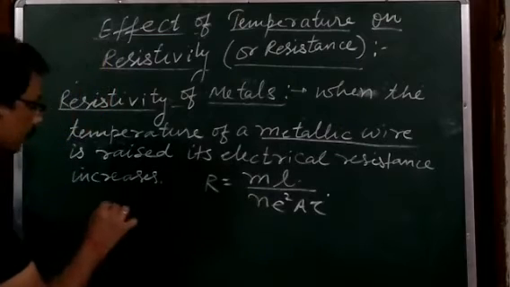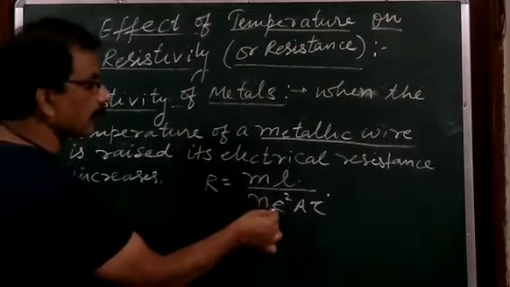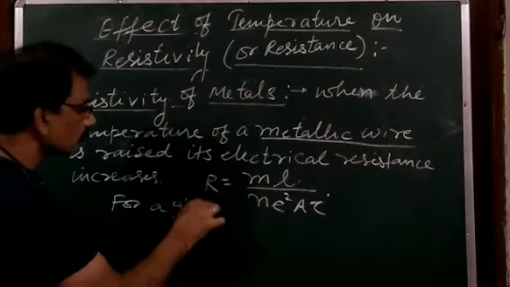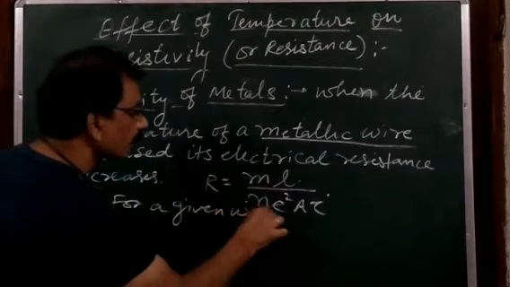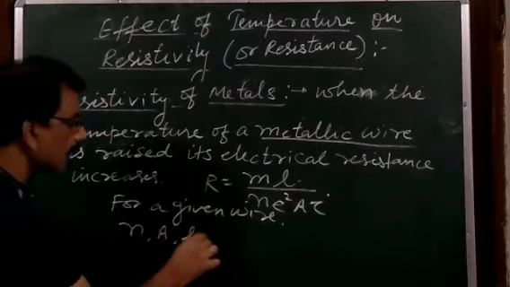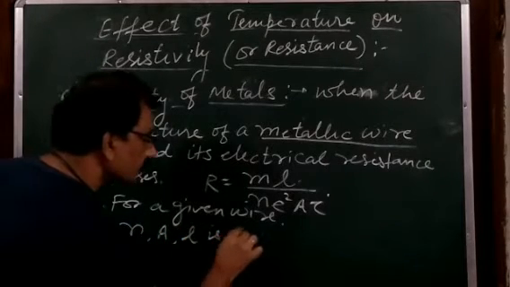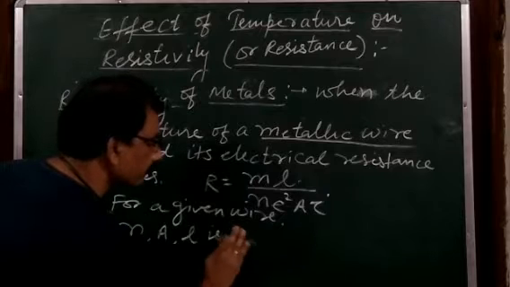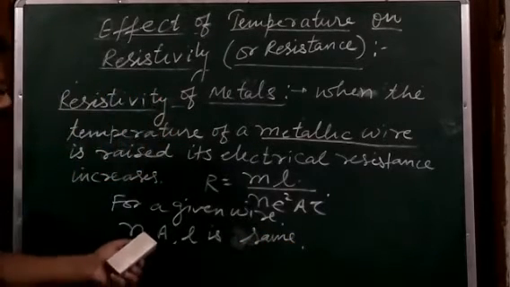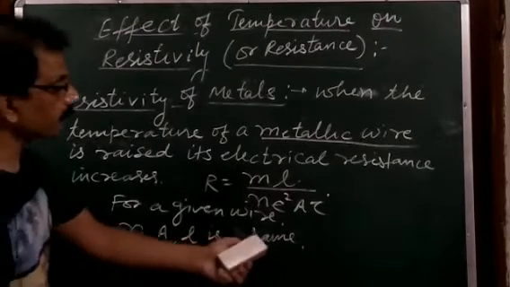And for a given wire, n, A, l is constant. Constant means the same.